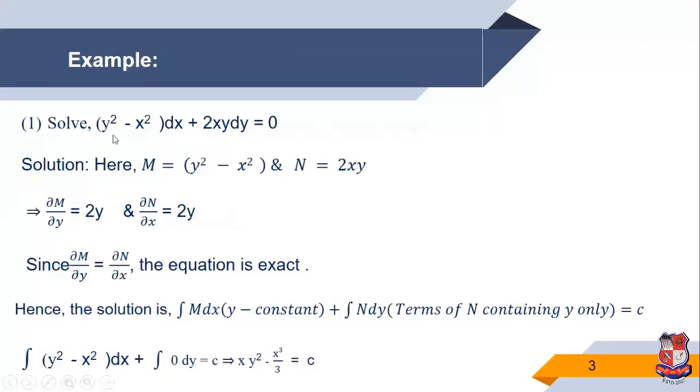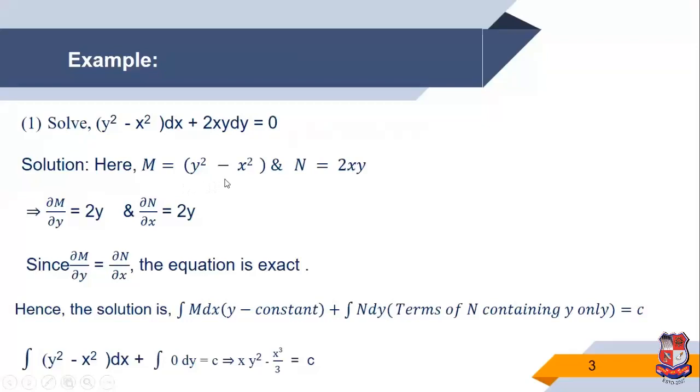Solution. Here, first we compare this equation with the standard form M dx plus N dy is equal to 0. So M is equal to y square minus x square and N is equal to 2xy.